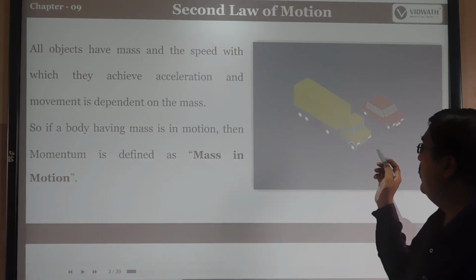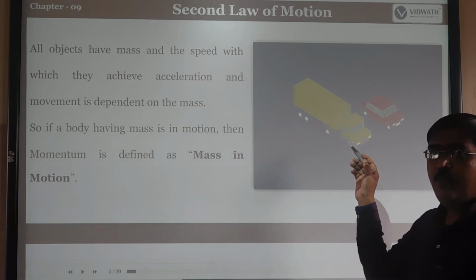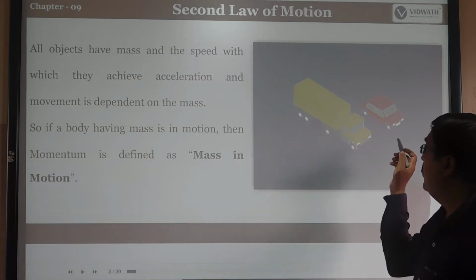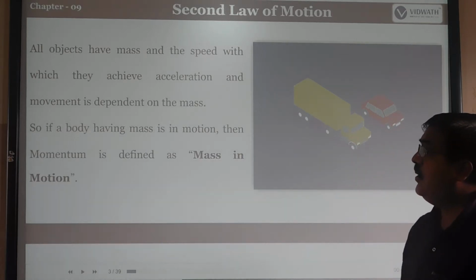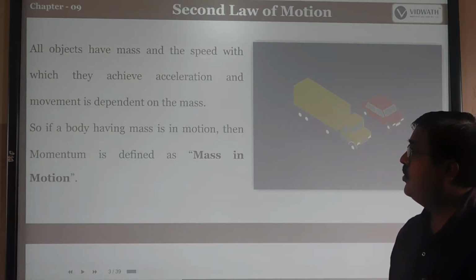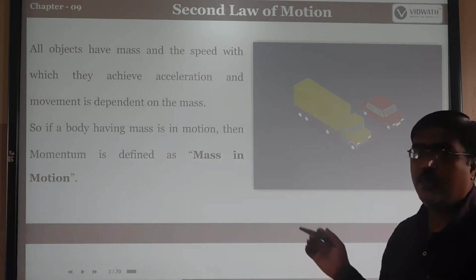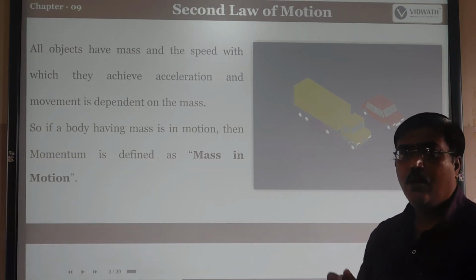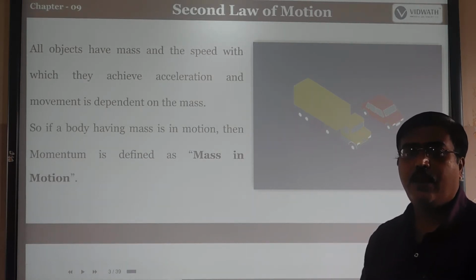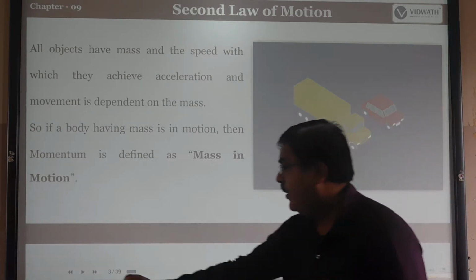Compared to this, the mass is very high in this truck, and this other one is lightweight. If a body having mass is in motion, then momentum is defined as the mass in motion. Where the mass is very high, the speed is also slow. Like that, in light vehicles, the mass is very low, so the speed is very fast.